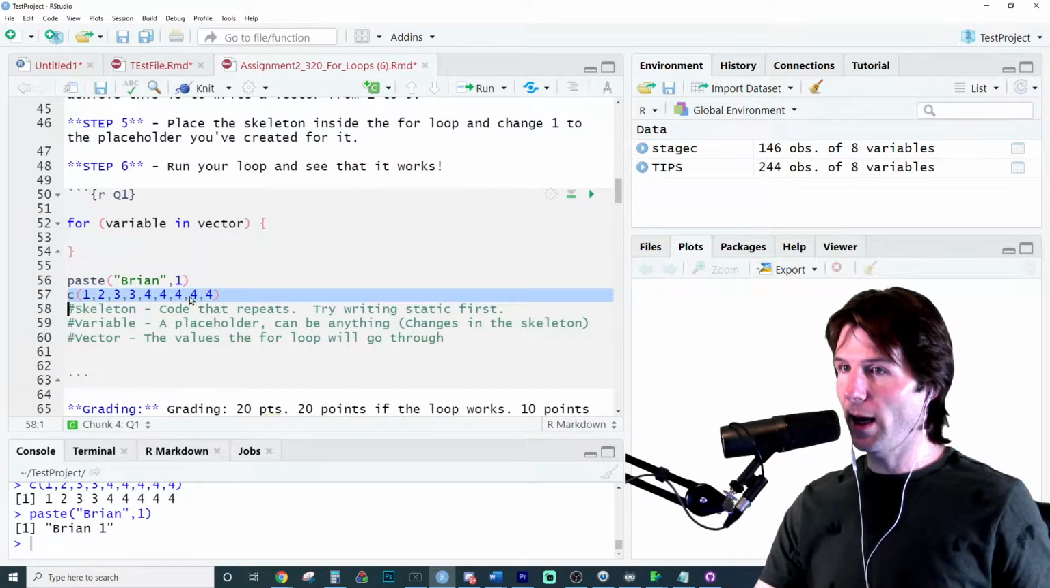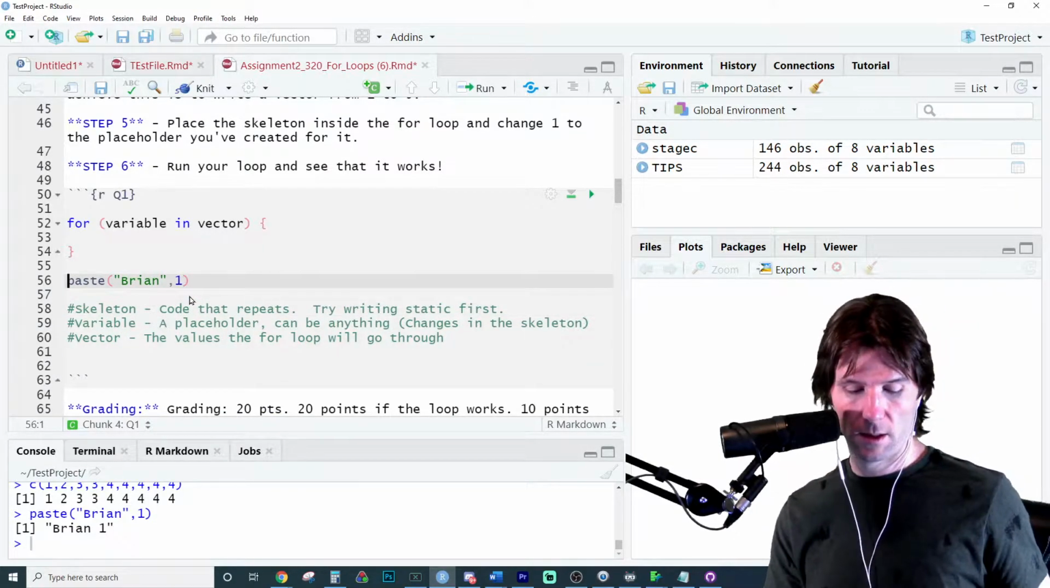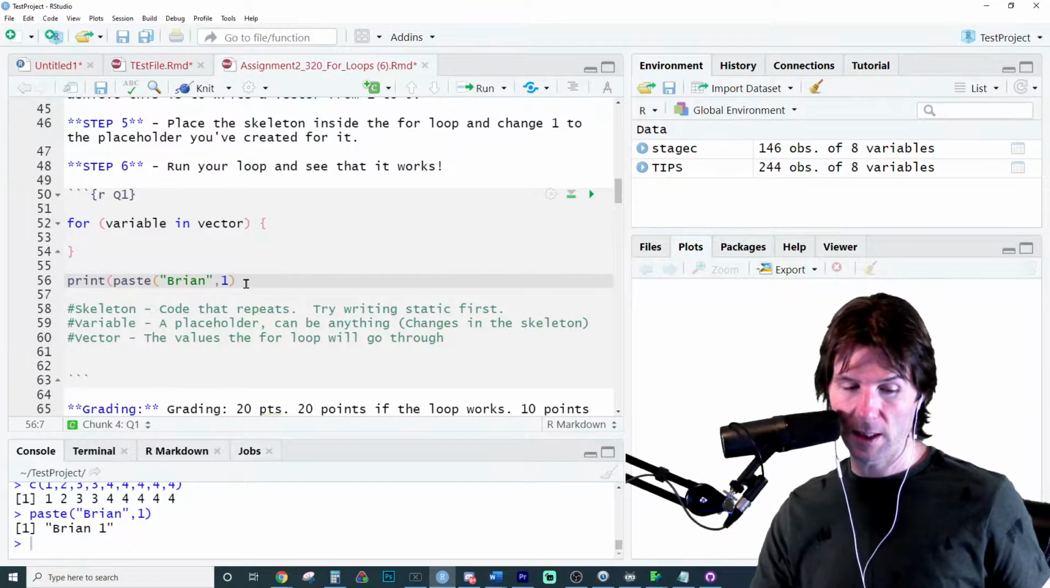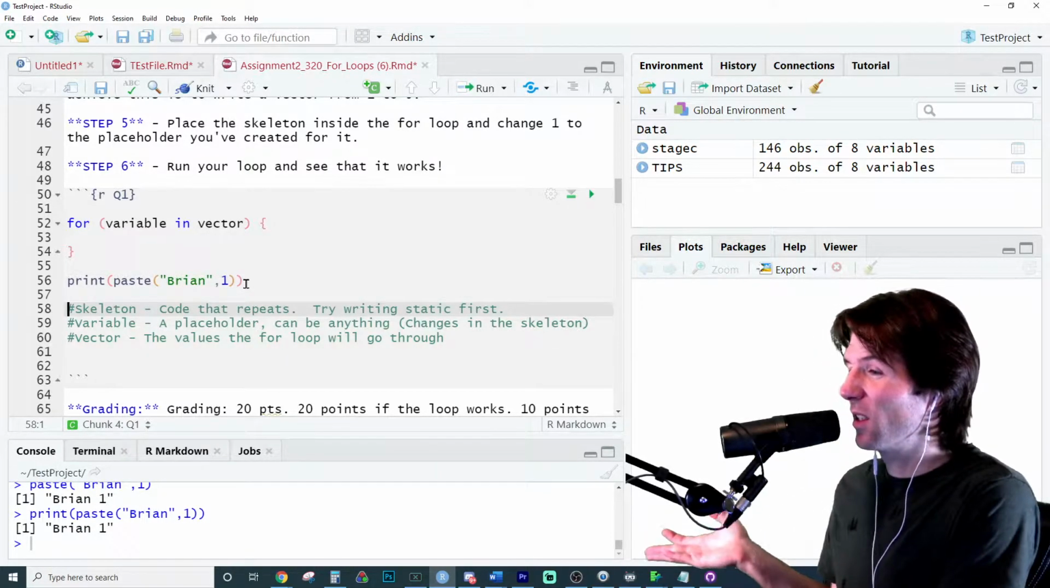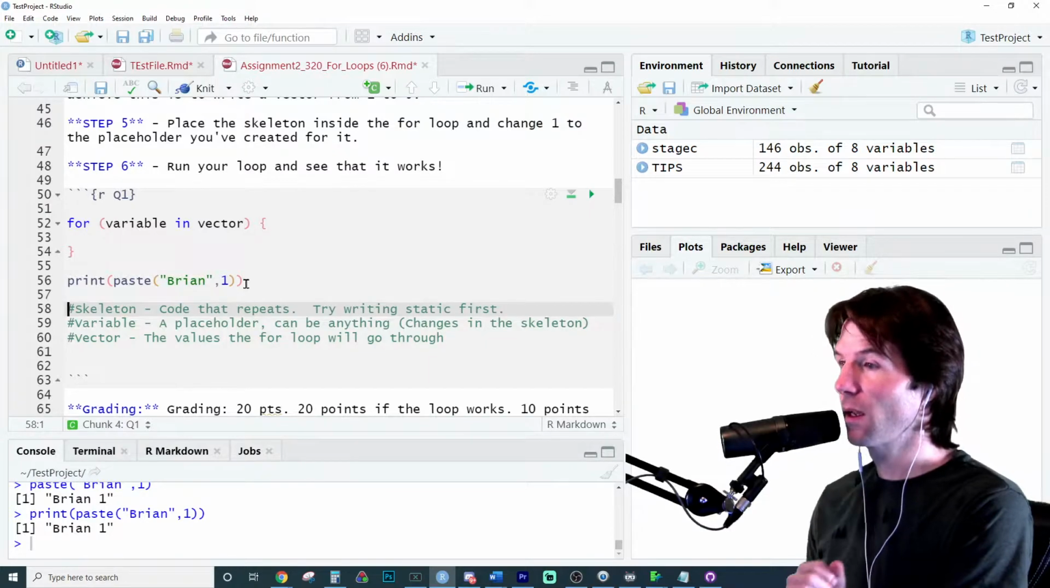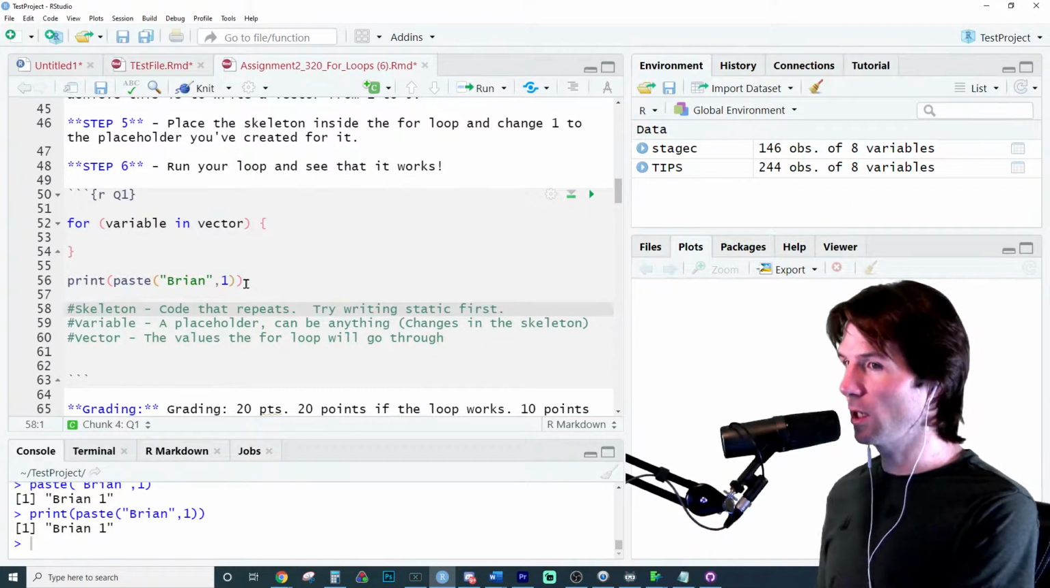So we now have a paste of Brian 1. I'm going to go here to print, and I'll show why in a second. It should work, and it basically looks the same. We're making this look really nice. But think about how my code would change right here.